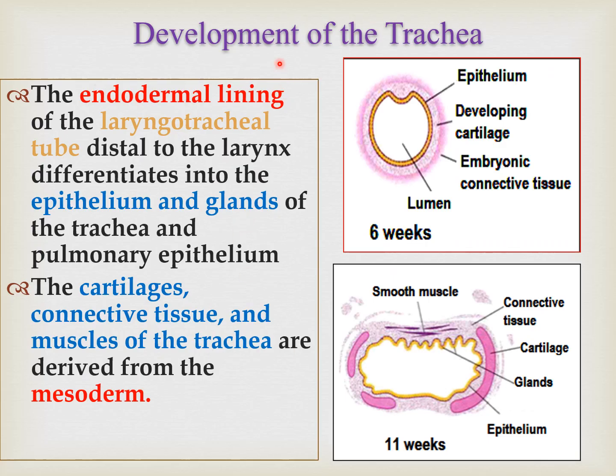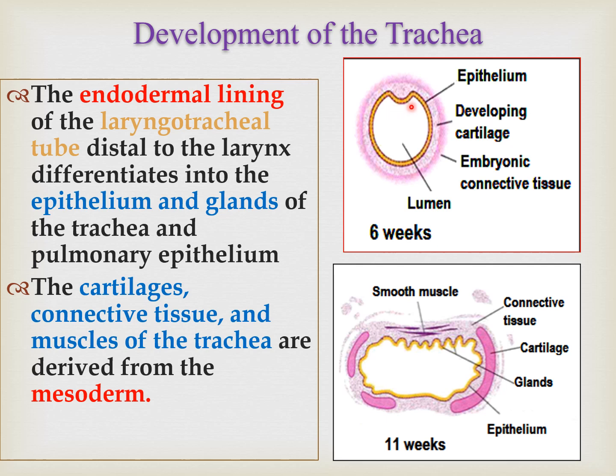Now the development of the trachea. So already we have discussed, this is the transverse section of the trachea at the 6th week, and this is the transverse section of the trachea in the 11th week. Already you have discussed that when we talk about the trachea, we have a lining epithelium inside, then we have a cartilage which is C-shaped cartilage, and on its posterior aspect we have a smooth muscle which is known as trachealis.